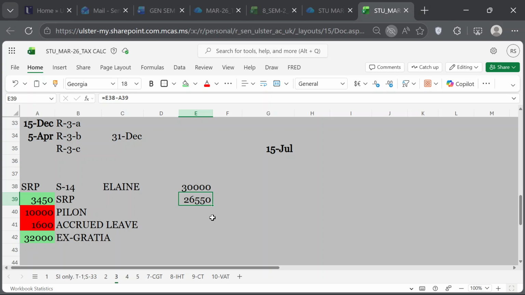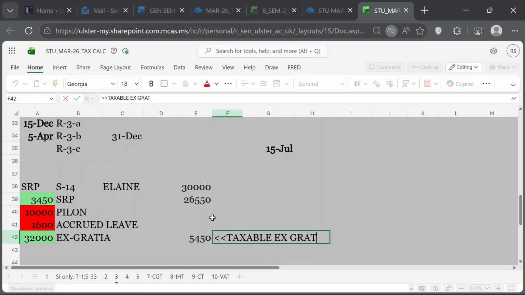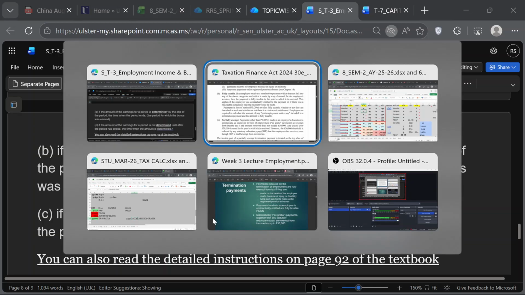So the taxable part of the ex gratia payment will be 32K minus this one. So this one will be the taxable ex gratia payment. Is this clear? Yes, now it's clear. So we are following the slide.